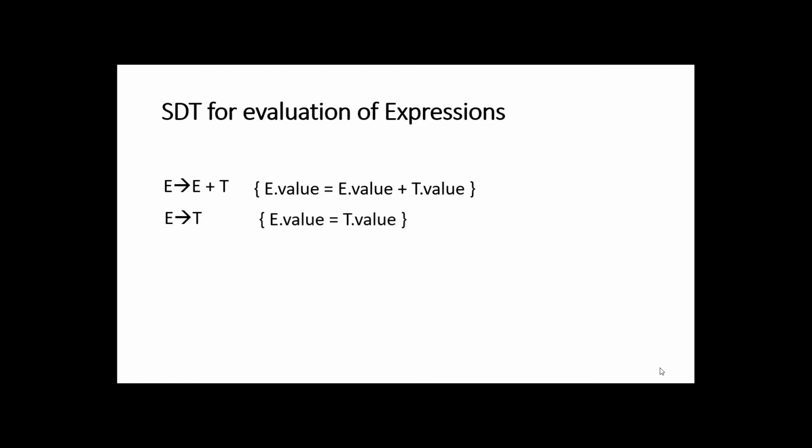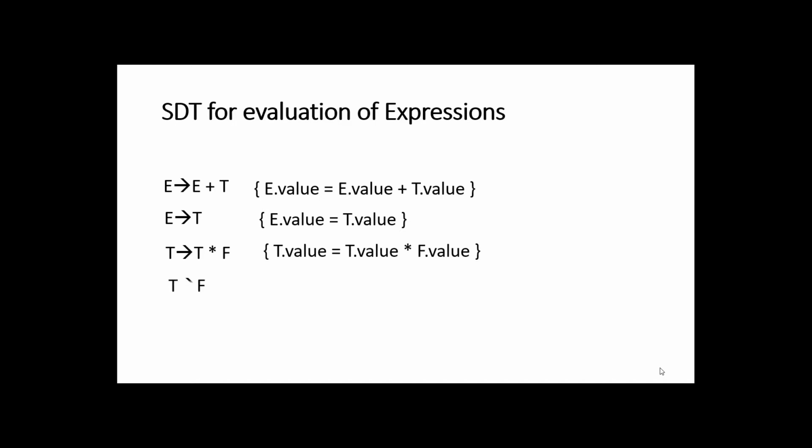Okay guys. Next, let us check how to use the syntax directed translation for evaluating expressions. So the production given is E gives E plus T, and the corresponding semantic rule is E dot value is equal to E dot value plus T dot value. Then E gives T. For this, the semantic rule is E dot value is equal to T dot value. Then T gives T star F. The semantic rule for this production is T dot value is equal to T dot value into F dot value.